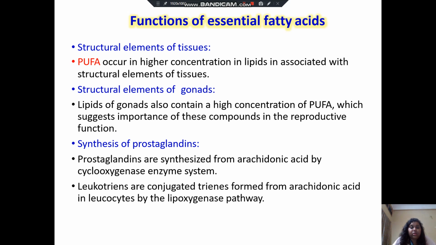Lipids of gonads also contain a high concentration of PUFA, which means polyunsaturated fatty acid, which suggests the importance of these compounds in reproductive function. Then, synthesis of prostaglandins. Prostaglandins are synthesized from arachidonic acid by the cyclooxygenase enzyme system. Leukotrienes are conjugated trienes formed from arachidonic acid in leukocytes by the lipoxygenase pathway.